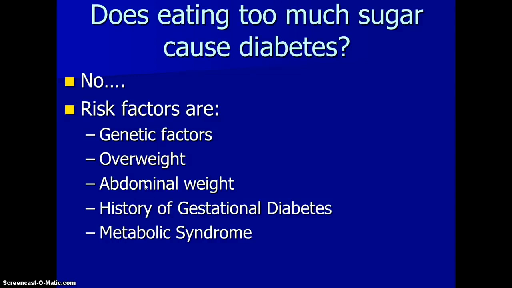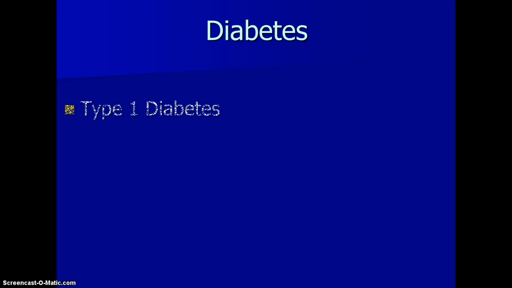What happens when people become overweight is that their cells don't really like that insulin very well. The receptors don't take to that insulin. So that leads to diabetes. Type 1 diabetes is when the body doesn't make any insulin. This is a genetic predisposition. It happens typically in young people, less than 20 years old. And type 2 diabetes is typically caused by insulin resistance, where the cells don't like the insulin. The primary cause of this is being overweight. So this can happen in a variety of age groups depending on someone's weight.